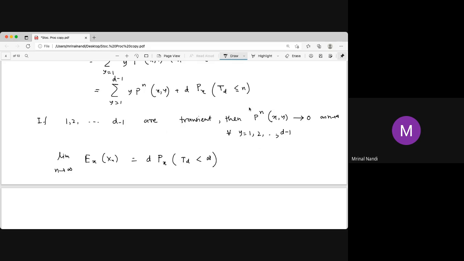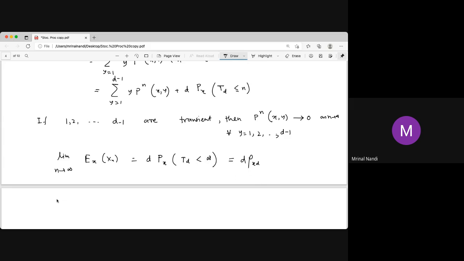As n tends to infinity, the hitting time is less than or equal to n in the limit, which means the hitting time is finite. So the probability of starting from x and the hitting time being finite is just rho x d. So this limit is just d times rho x d.